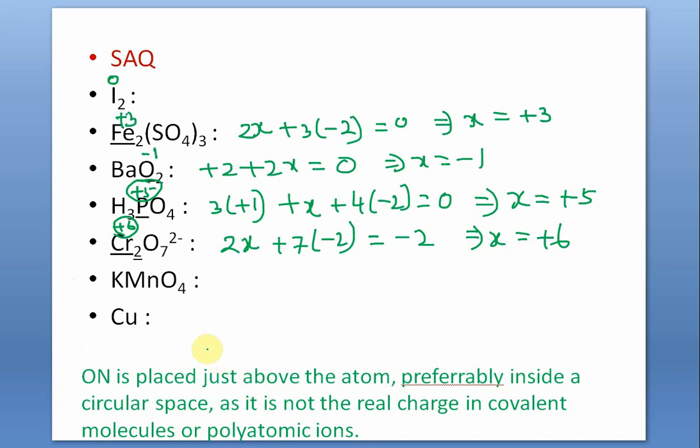Let's say potassium permanganate. And say potassium, monoatomic ion. Its valence is always +1, alkali metals. It is in group 1. So +1, say manganese is X, and oxygen is -2. For each oxygen it is -2, there are 4. So 4 into -2, and that is equal to 0. Unlike the previous case, which was an ion, this is a neutral molecule. So if you calculate, then X will be +7.